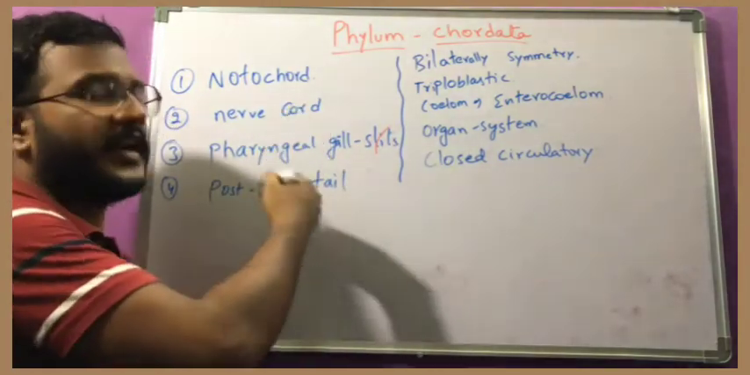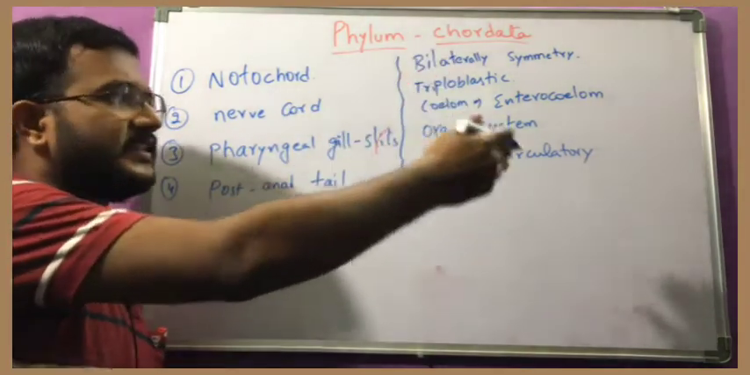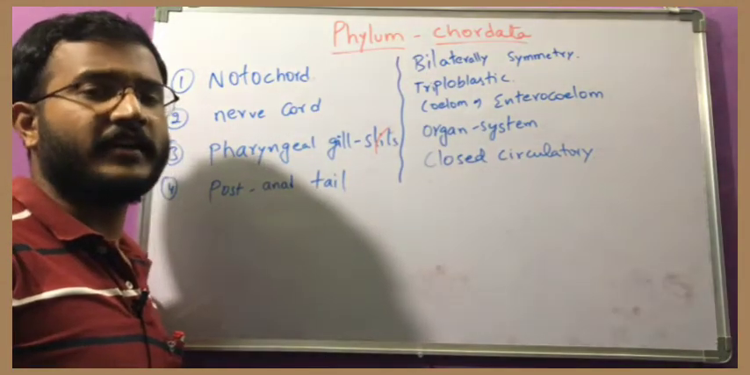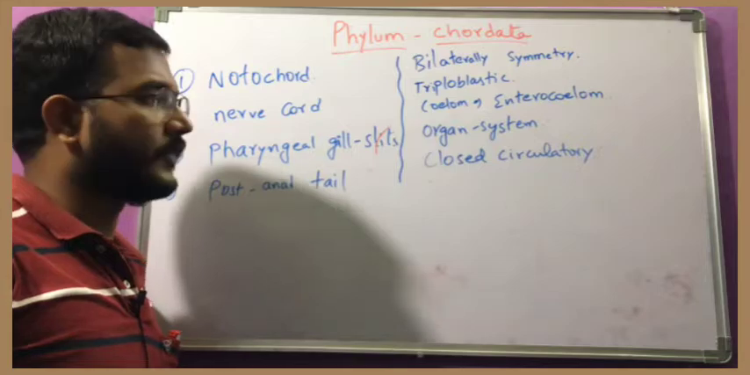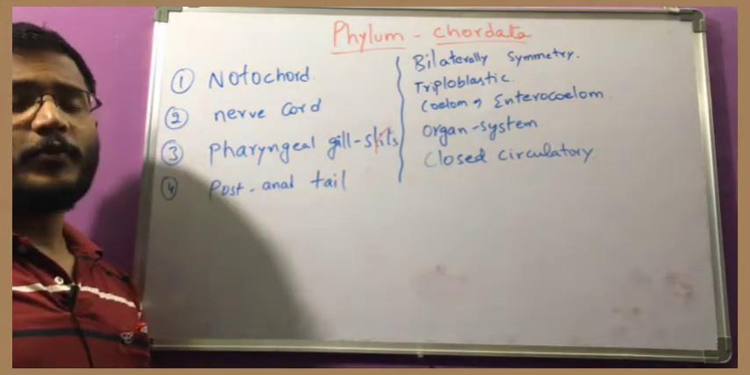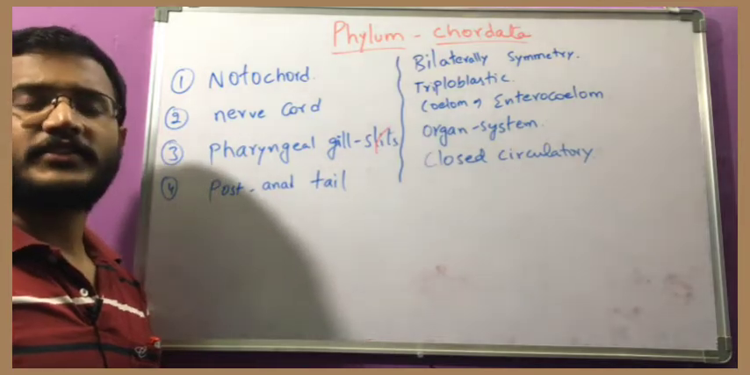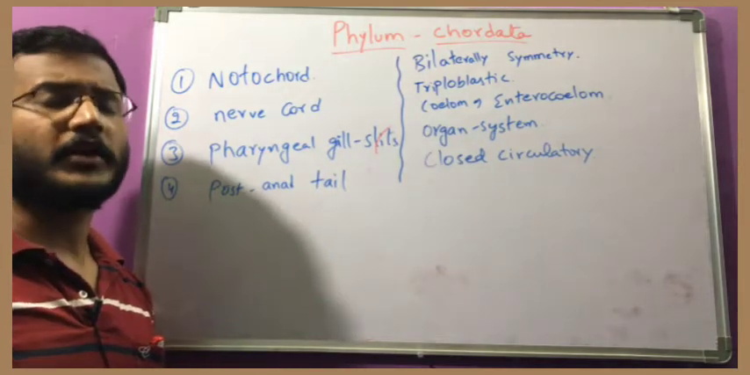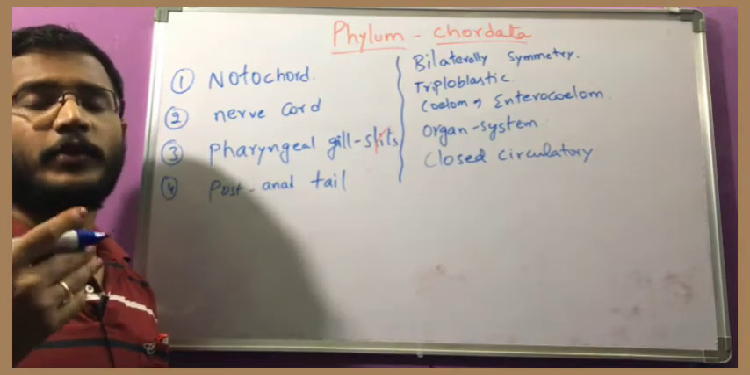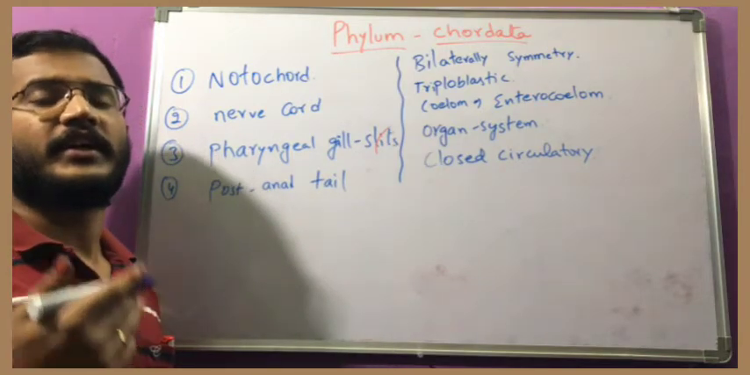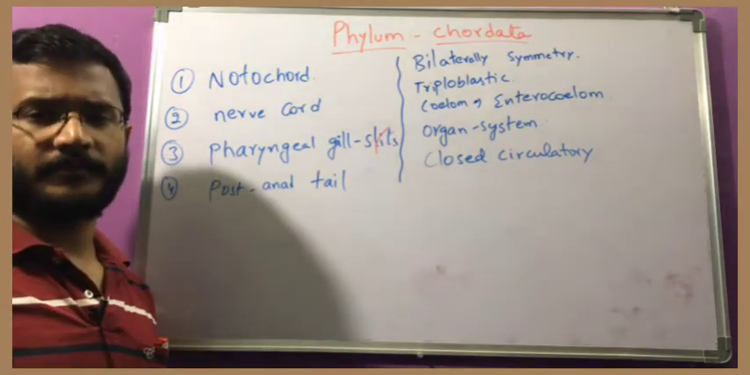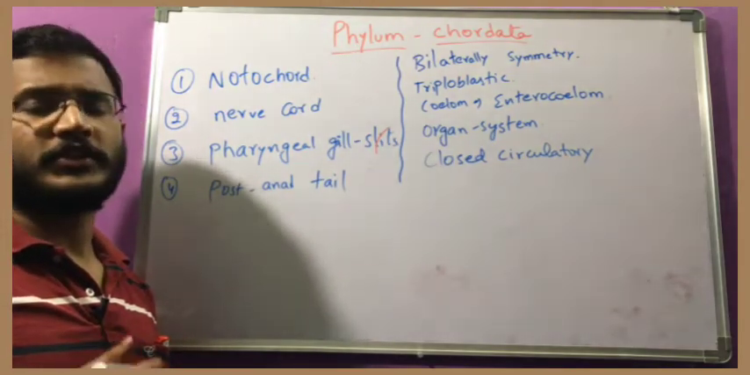These are the four main characters, and obviously these characters should be there if you are considering that animal as a chordate. These are the basic features. Now we will see the classification of the phylum Chordata, because so many animals are present in the phylum, with different subphyla, different classes, different subclasses, like that so many are there. So what are those, we will see now.